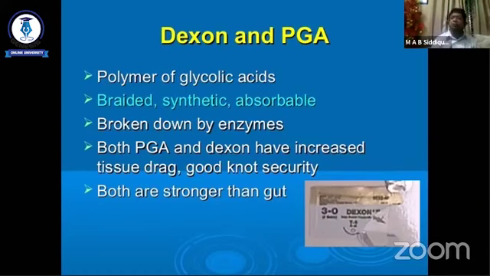Both PGA and Dexon have increased tissue drag and good knot security. Both are stronger than gut. So we can use Dexon as a parallel to Vicryl, and synthetic absorbable suture where we use Vicryl suture.